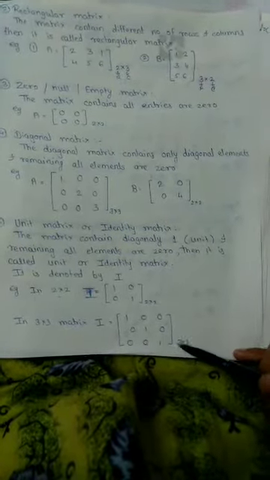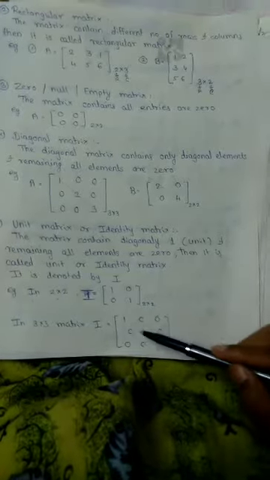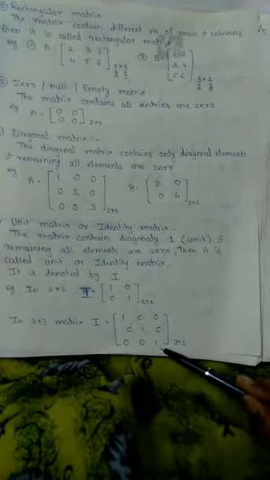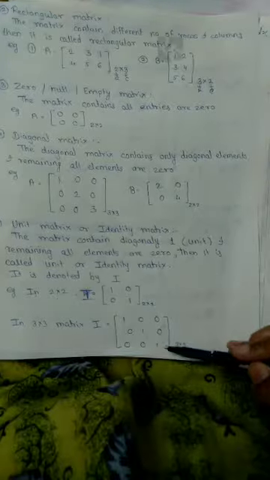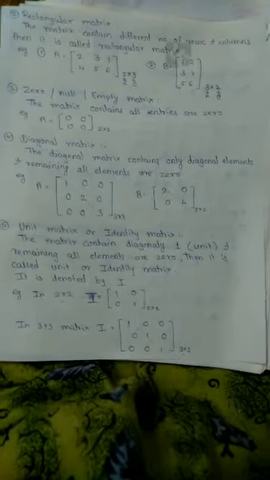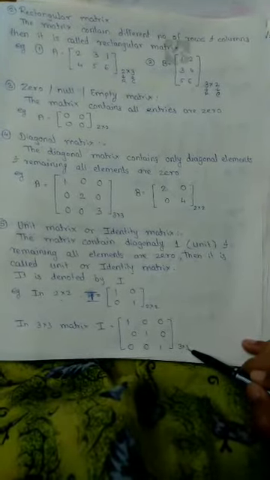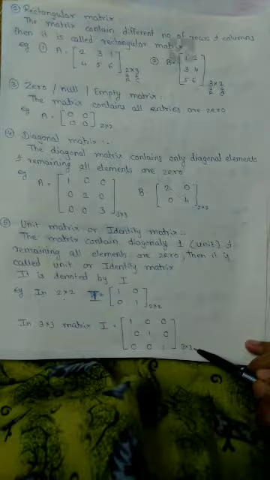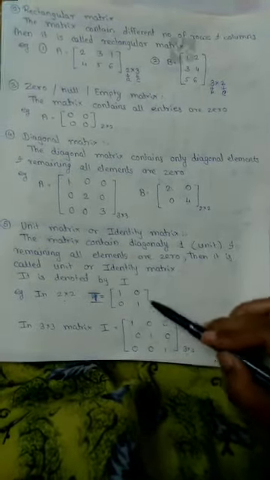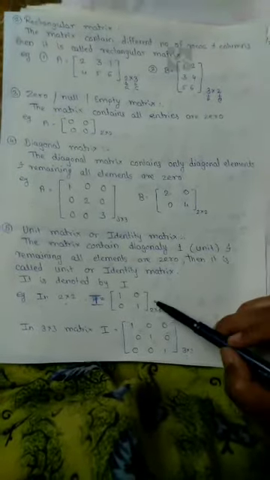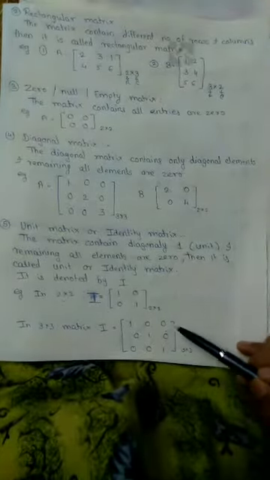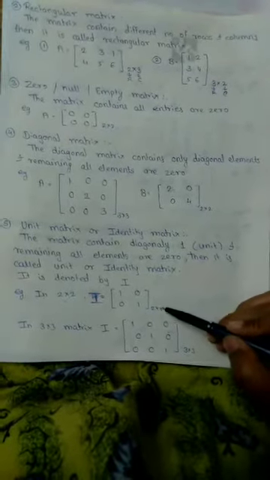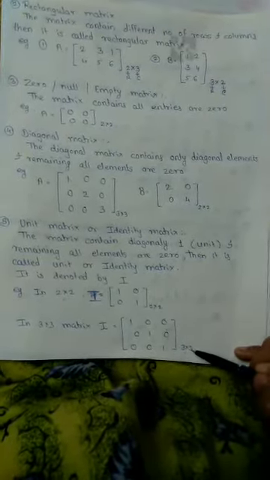Similarly for 3 by 3, there will be 1 0 0, 0 1 0, 0 0 1. In this matrix there are 1, 1, 1 on the diagonal and all remaining elements are 0. So this is the example of a 3 by 3 unit matrix or 3 by 3 identity matrix. These two matrices are very important because we will be solving problems based on them, that is, the 2 by 2 matrix and the 3 by 3 matrix.